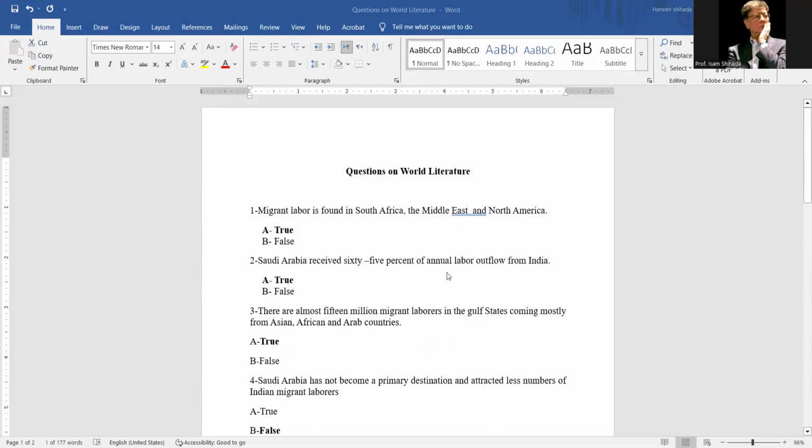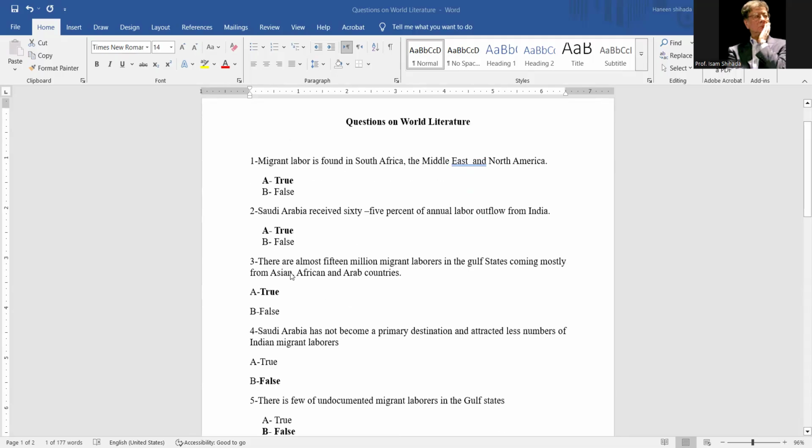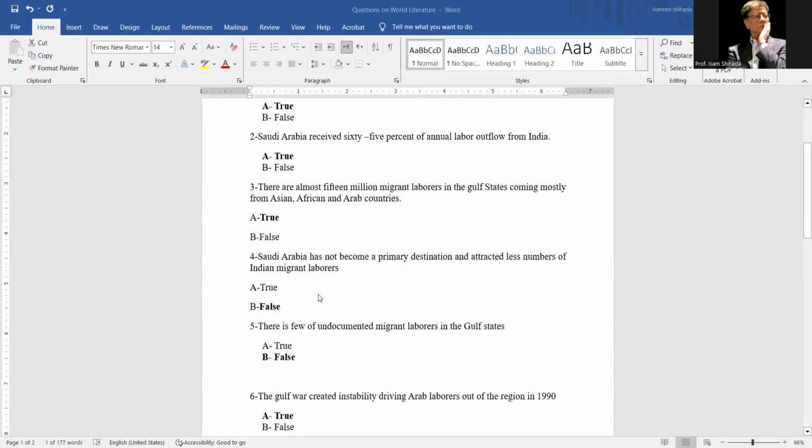Again, we repeat together, migrant labor is found in South Africa, the Middle East, and North America. True. Saudi Arabia receives 65% of annual labor outflow from India. This is true. There are almost 15 million migrant laborers in the Gulf states, coming mostly from Asian, African, and Arab countries. The answer is true.